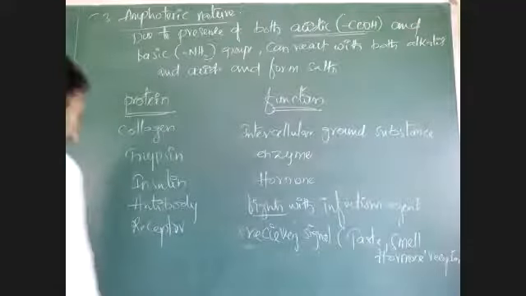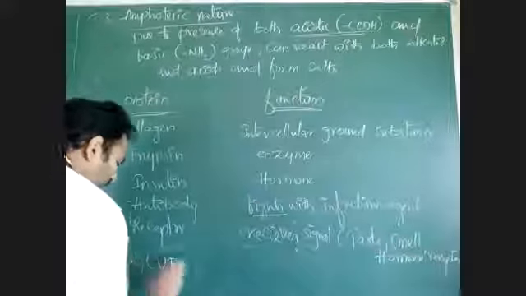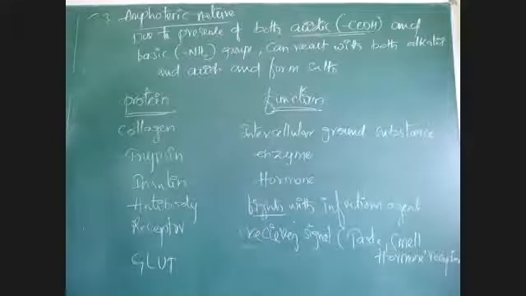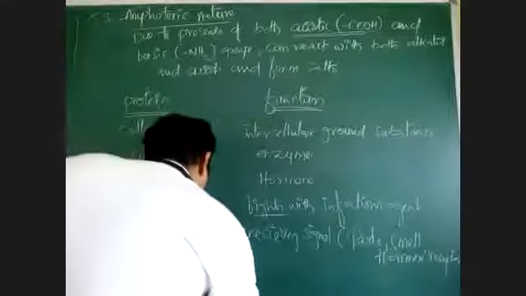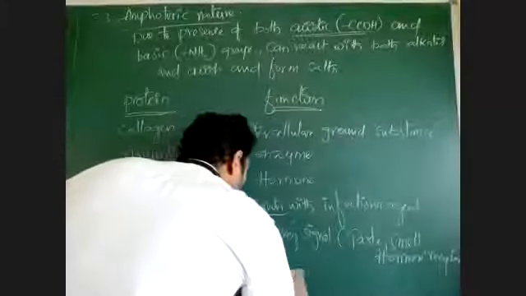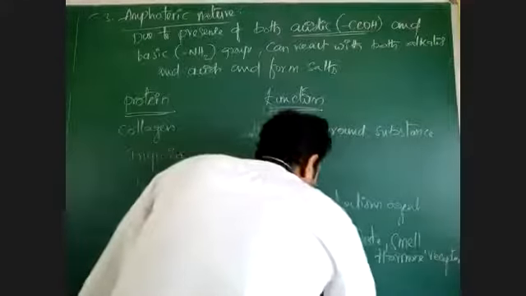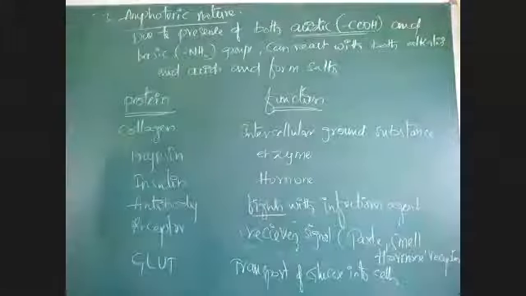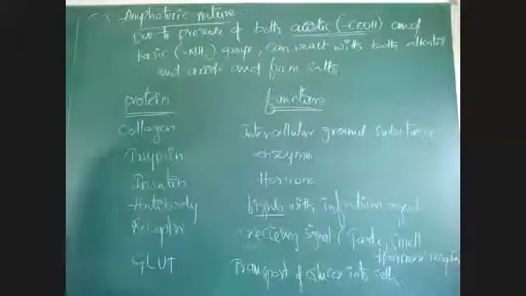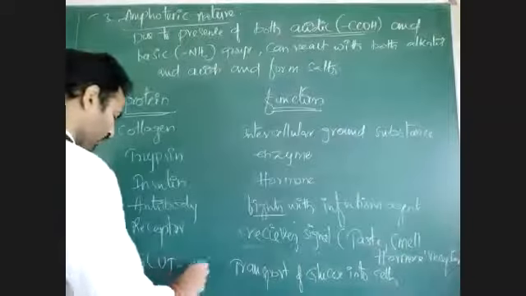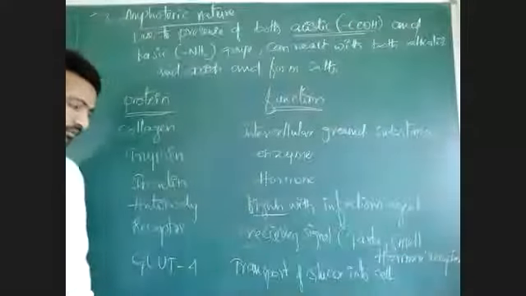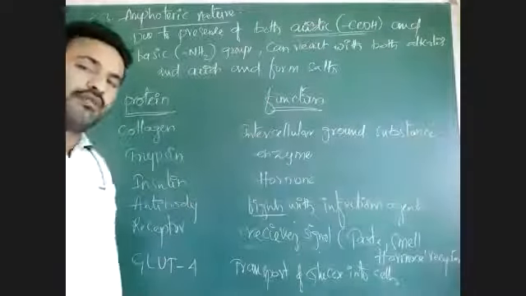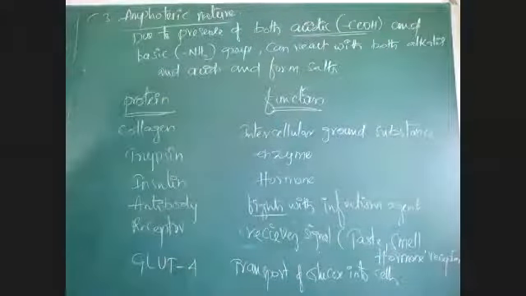And in the intestine, there is the presence of a protein called GLUT. This GLUT is responsible for transport of glucose. In the membrane, there is presence of some proteins like GLUT1, GLUT4, that are responsible for transport of glucose into the cell. From outside of the cell to inside of the cell, there is transport of glucose.